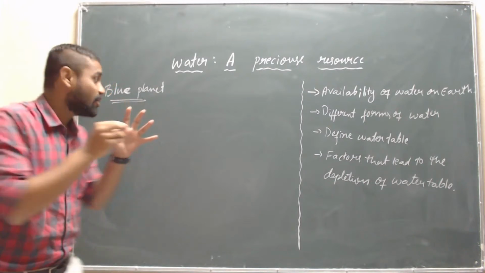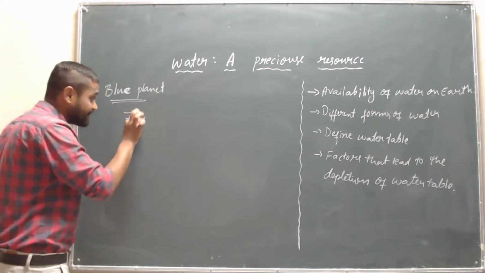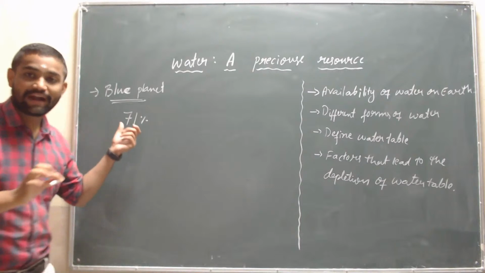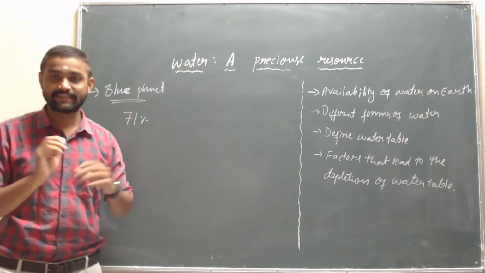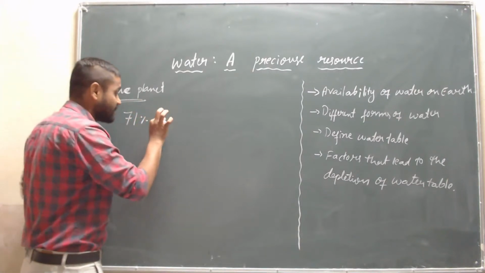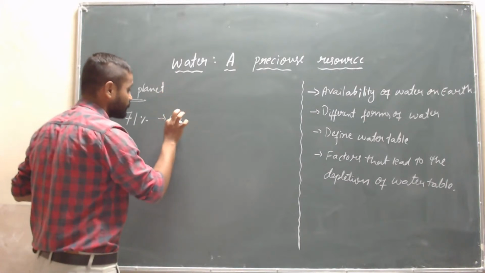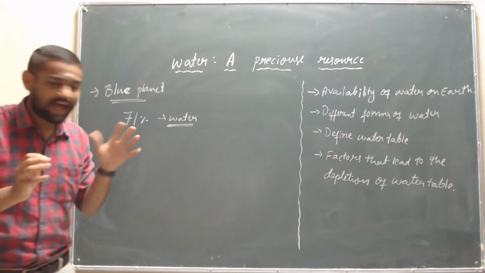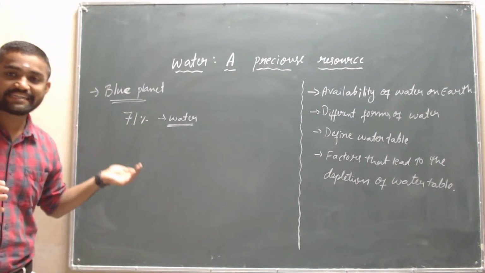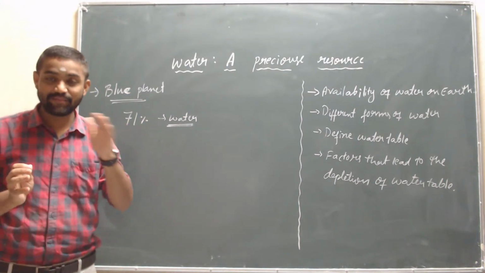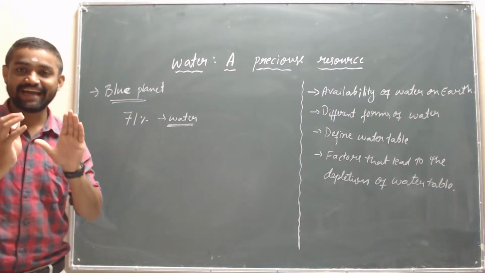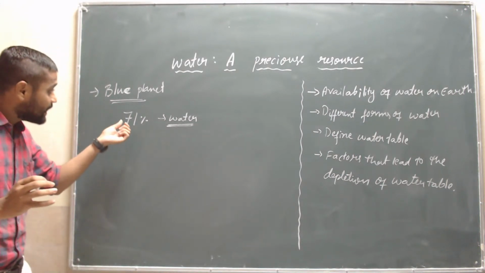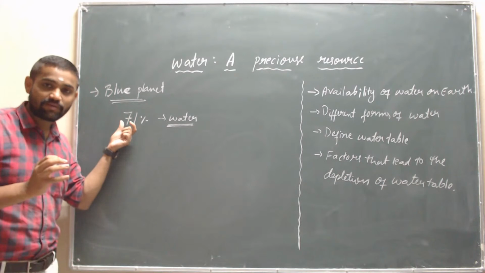Yes, because a total of 71% of water is present on the earth, and the remaining 29% is land, students.